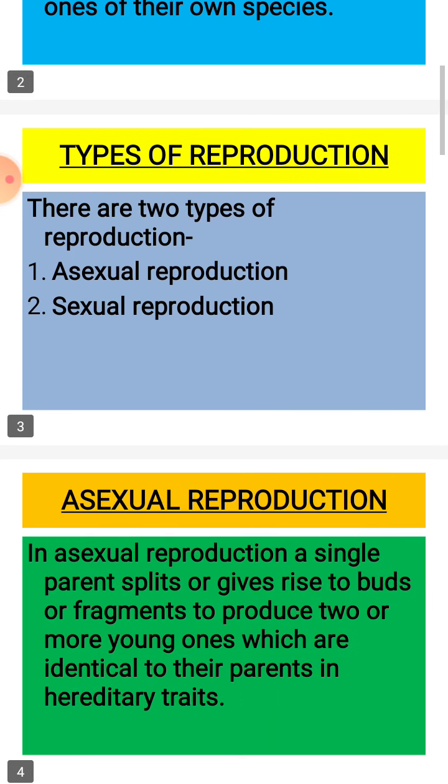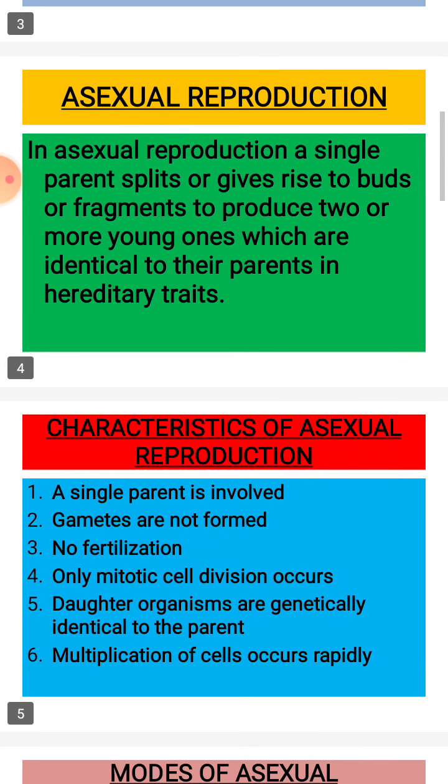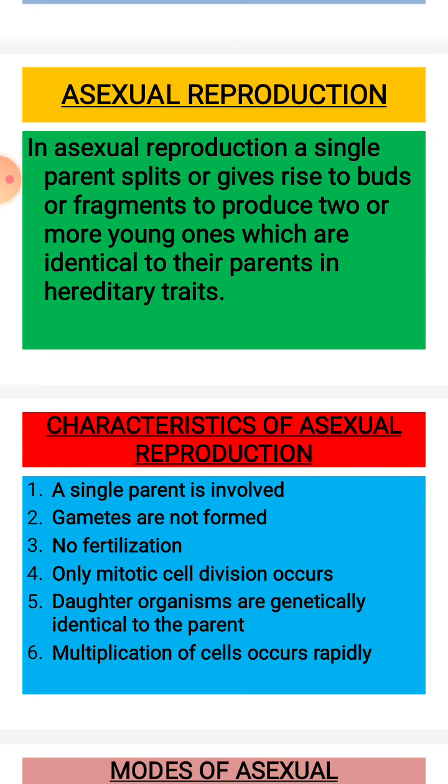There are various types of reproduction. Dear children, they are mainly of two types. The first one is asexual reproduction and the second one is sexual reproduction. Today we will discuss the asexual reproduction. Dear children, in class 7th we have discussed the asexual reproduction in plants. Now we have to know what is asexual reproduction.